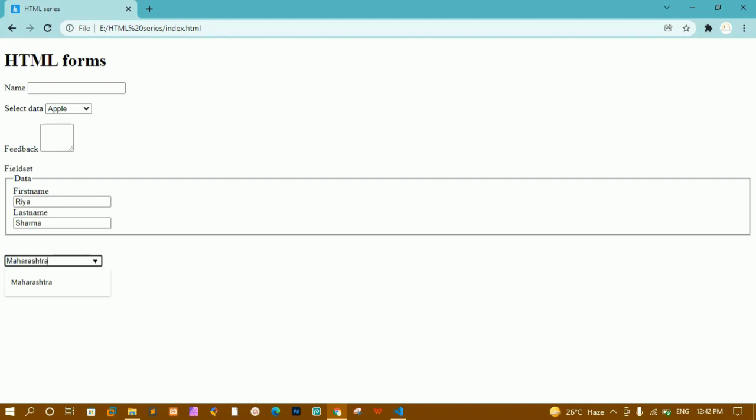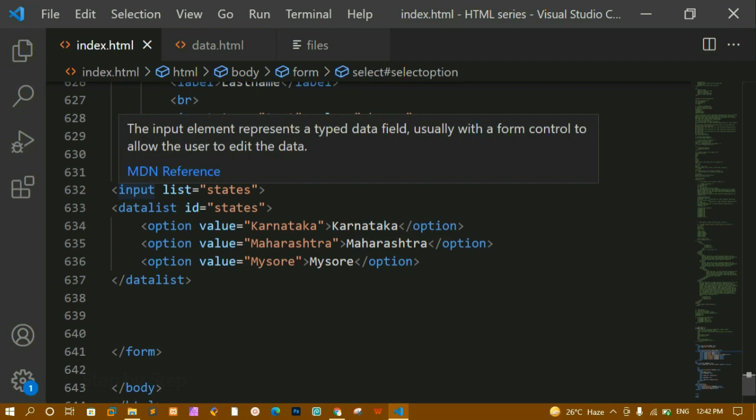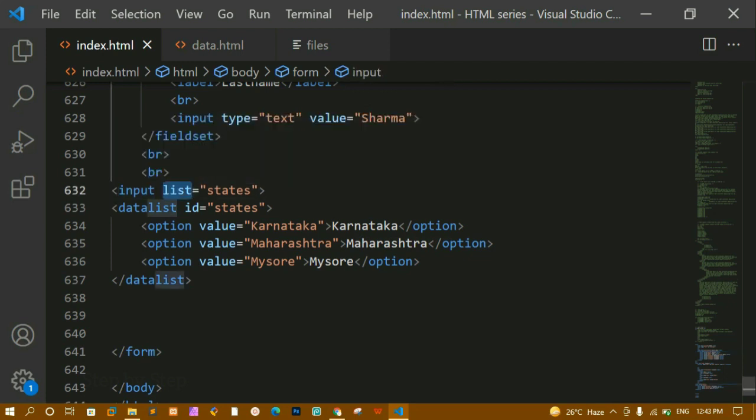If I want to change, I can remove this one from here. Again, if I select, I can give any value whatever I want. These are very useful whenever we are using states or whenever we are giving place names inside our form. Then we can use this data list. If you don't want to use select, we can use this data list and display the data. Inside this data list, before that you have to write this input, and this list attribute must be referring to this one. Whatever ID we have inside data list should be referring to this one.